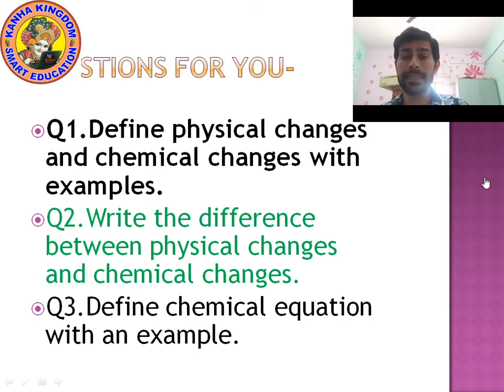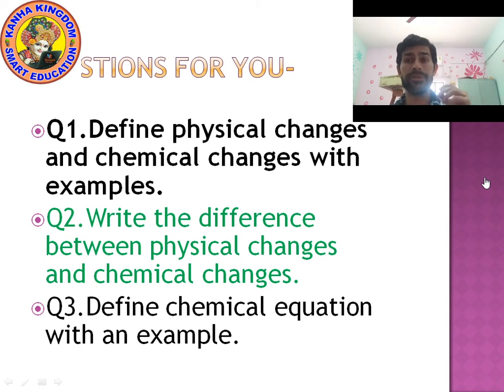What are physical changes? Those changes in which physical properties change but chemical properties remain the same. Example number 1, shredding of paper, melting of ice cream. And what do you mean by chemical changes? Those changes in which chemical properties of a compound change and new substances form. For example, burning of wood, cooking vegetables.